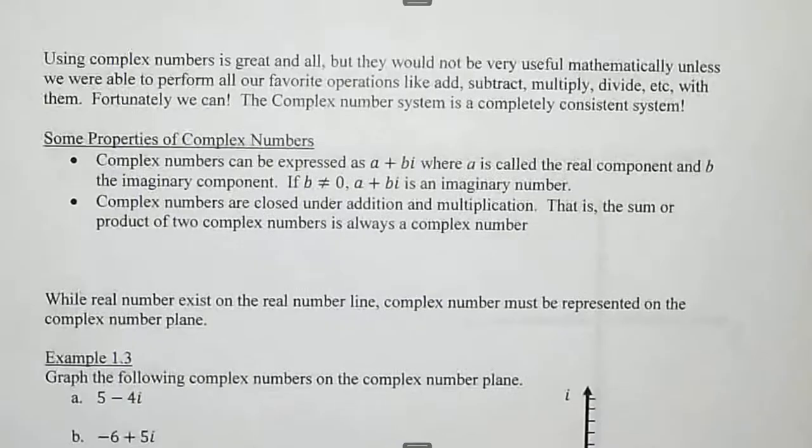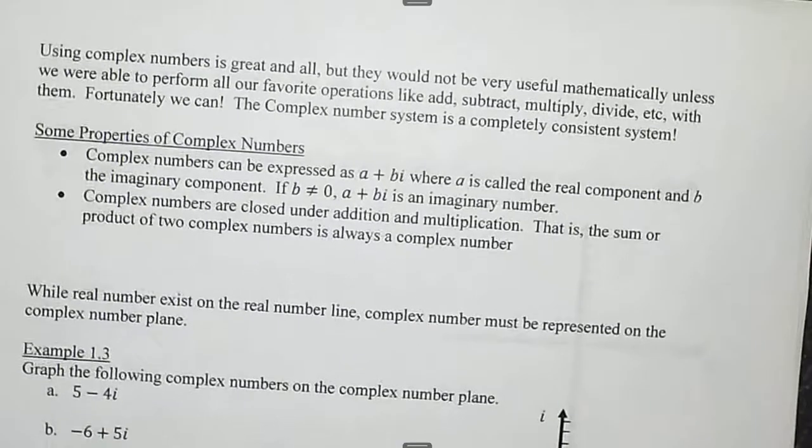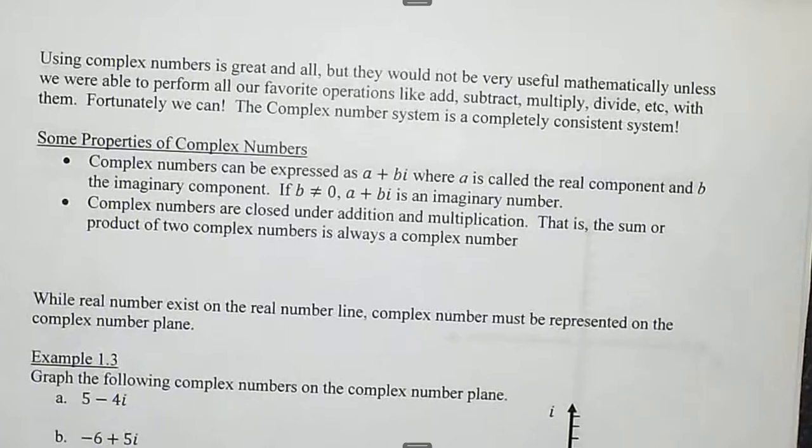Using complex numbers is great and all, but they would not be very useful mathematically unless we were able to perform all of our favorite operations like add, subtract, multiply, divide, etc. with them. Unfortunately, we can. So the complex number system is what we call a consistent system.